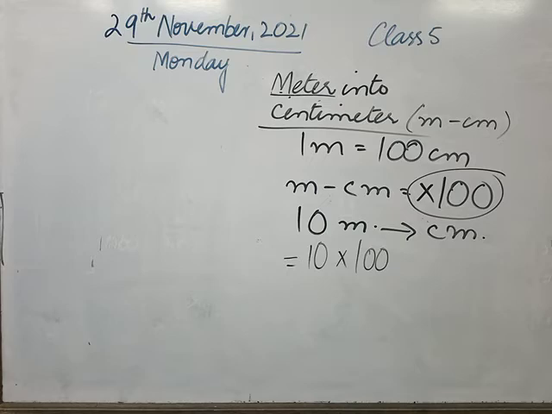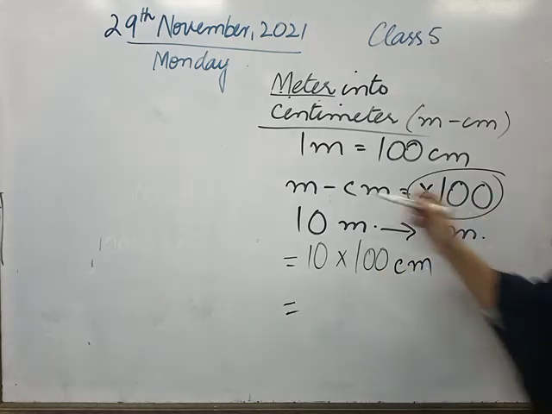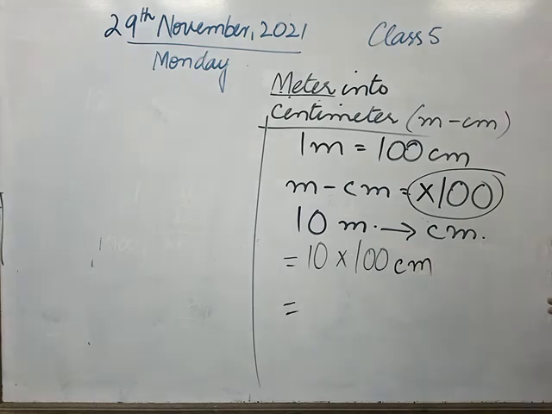So when we move meter into centimeter, we will write the unit centimeter. So we will use cm, which is the short form of centimeter. Am I clear?